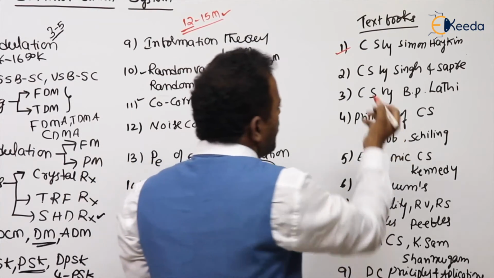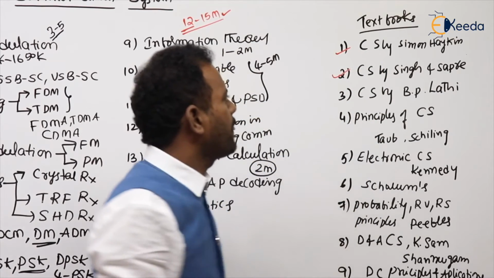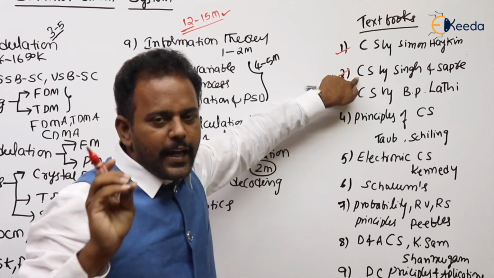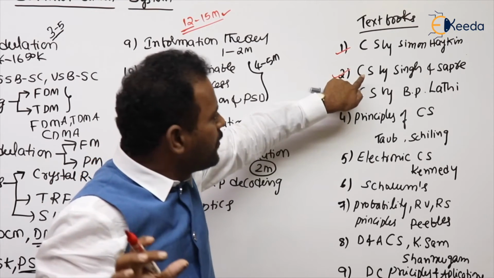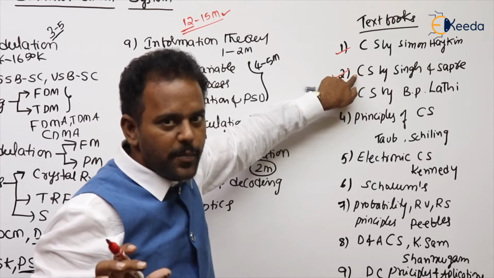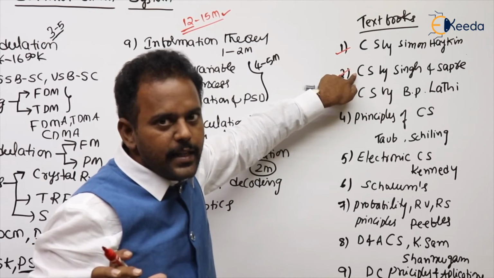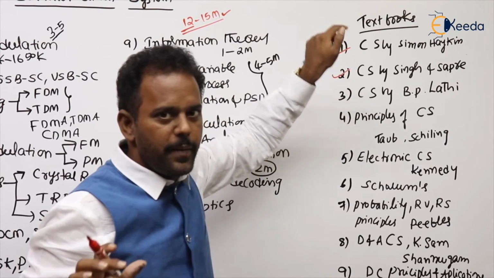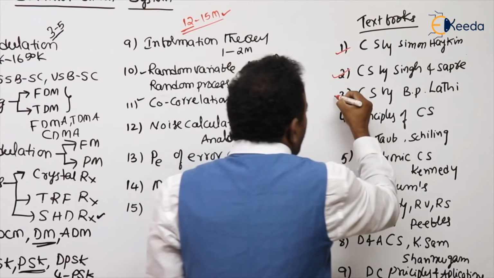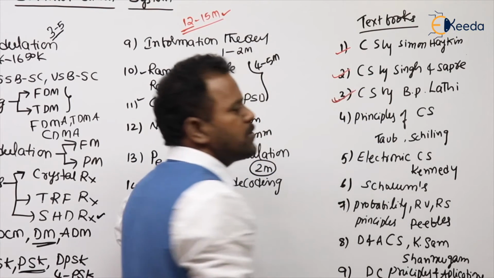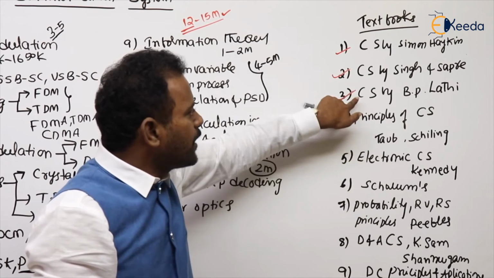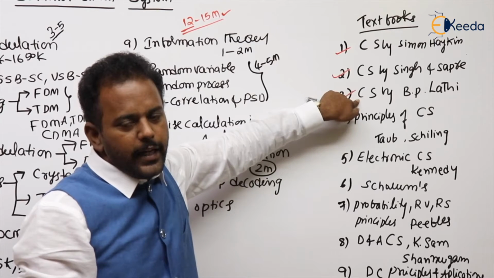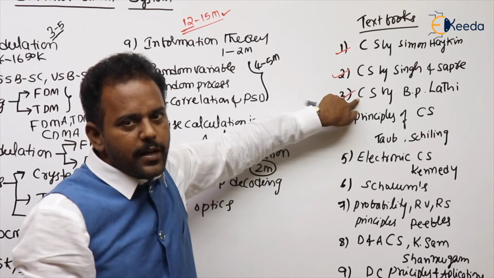Next, coming to the low level language book by an Indian author, Communication Systems by Singh and Sapre. Direct questions are asked in GATE from the solved examples of Singh and Sapre, and you can easily understand the language. Our next book is for practice, to get more problems and exercises. You can go with Communication Systems by B.P. Lathi. In B.P. Lathi, more solved problems are given.